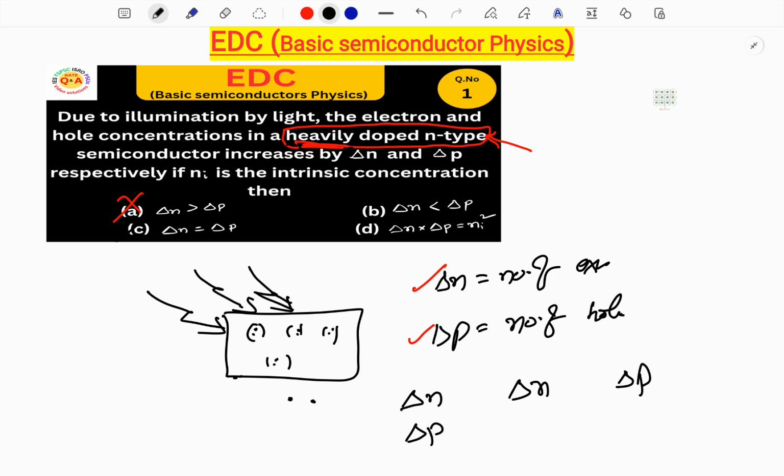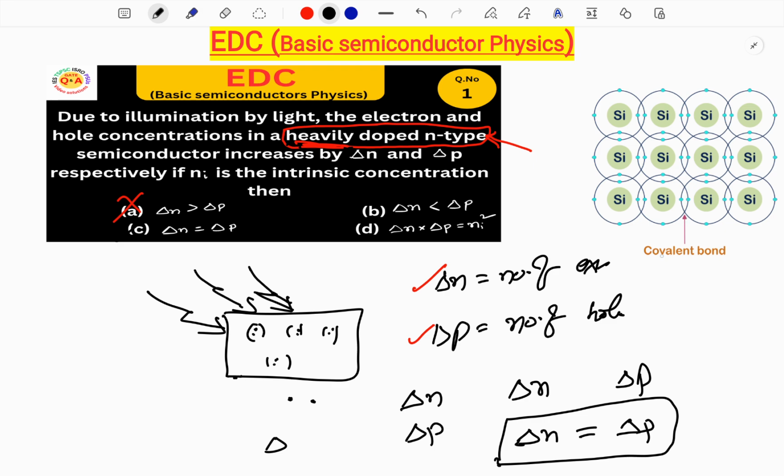If we consider that delta N covalent bonds are broken by the light falling, delta N electrons will be generated. Similarly, delta P holes will be generated. So this is equal in all cases, at every instant when the light falls.